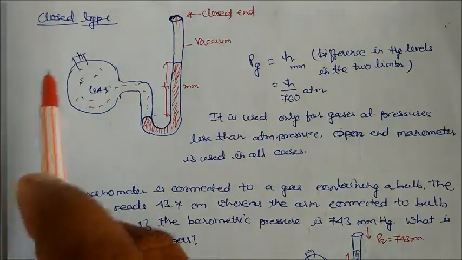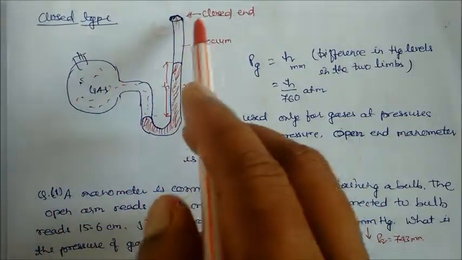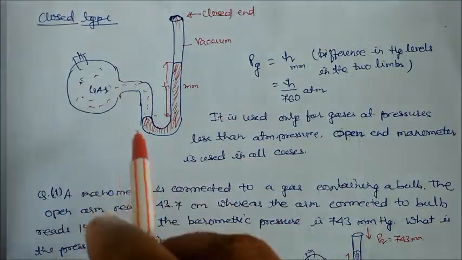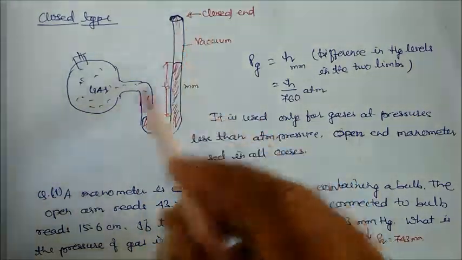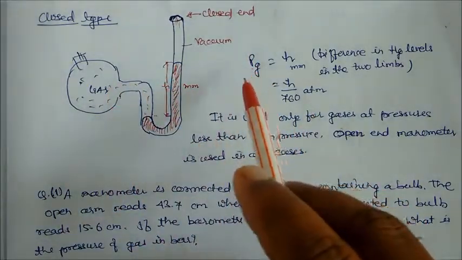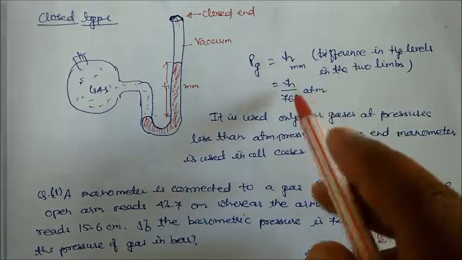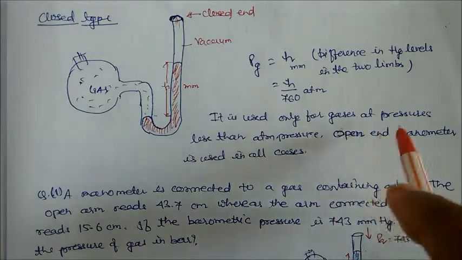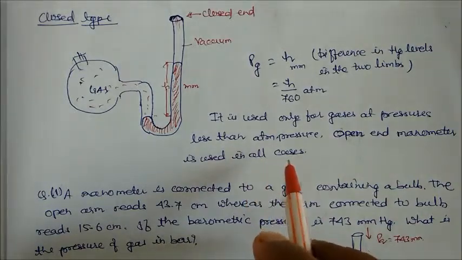Now we have a second device that is called the closed manometer, closed type. This is the instrument, but this end is closed, closed by the glass. Now what happens when gas exerts pressure? It will directly depend on the difference of height. Here no air pressure is there, this is vacuum. So whatever height is there, we will directly take this value in terms of atmosphere. So here pressure of the gas is equal to height, which is nothing but the difference in the two mercury levels in the two limbs. H upon 760 becomes atmospheric pressure. So it is used only for gases at pressure less than atmospheric pressure. And the open end manometer is used for all gases.